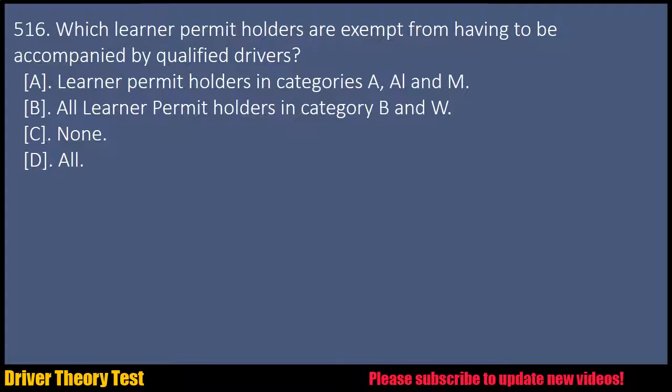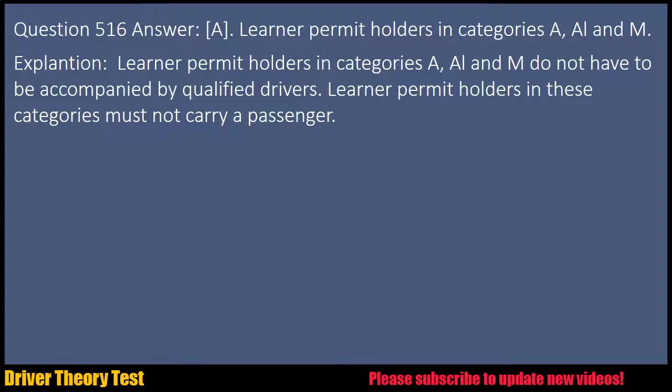C. None. D. All. Question 516. Answer: A. Learner permit holders in categories A, L and M. Explanation: learner permit holders in categories A, L and M do not have to be accompanied by qualified drivers. Learner permit holders in these categories must not carry a passenger.